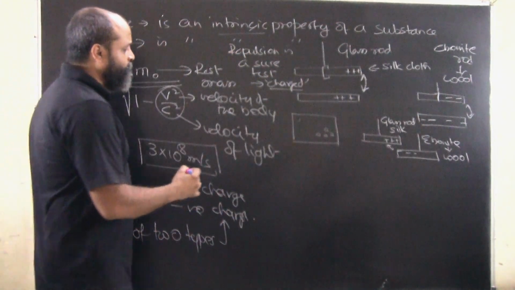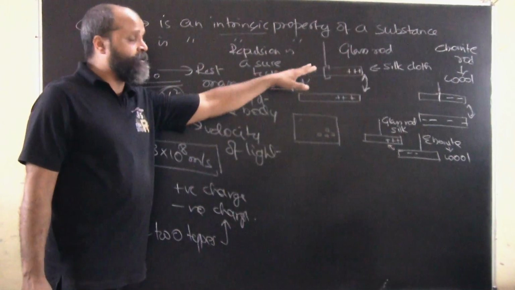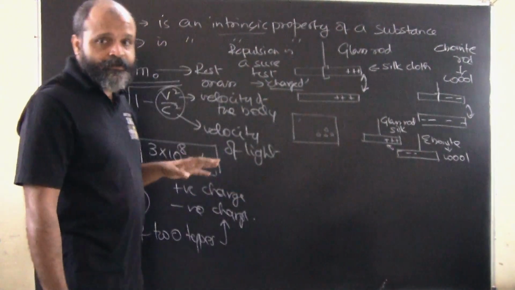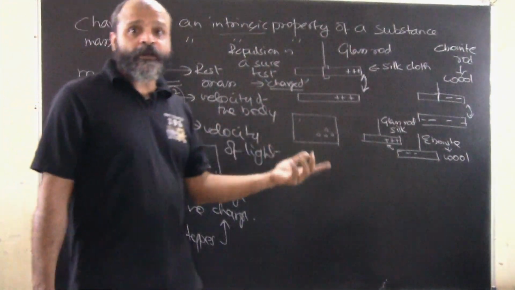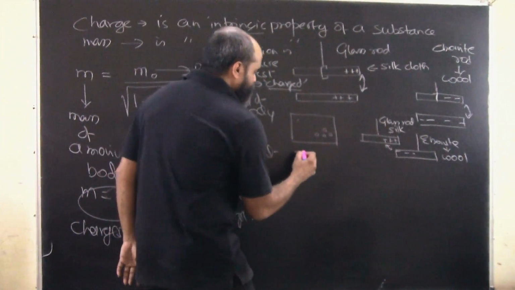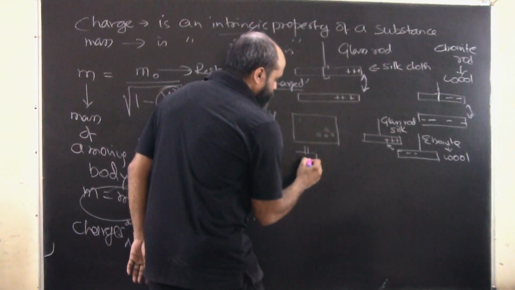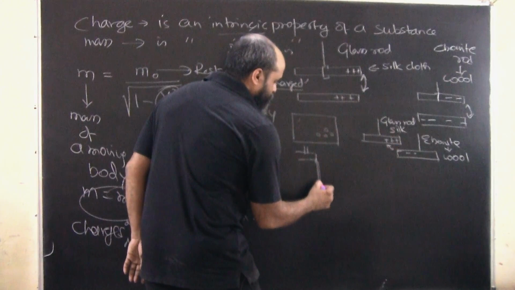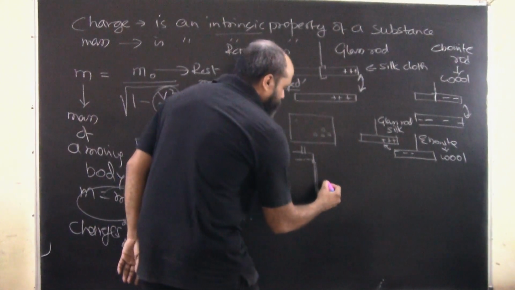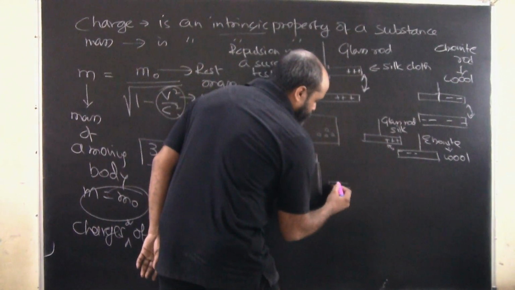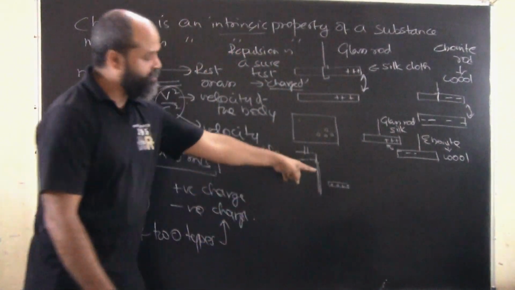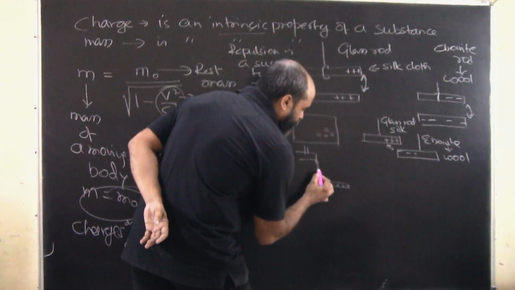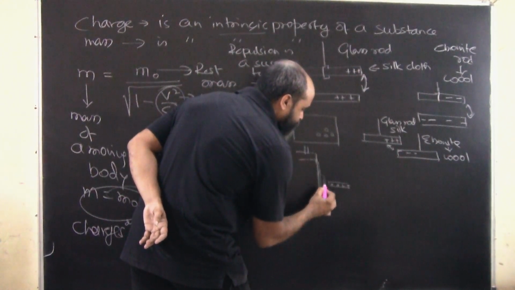This is not something specifically correlated to just solids, substances which are in solid state. It is also applicable to liquid state. For example, if you have water running through a tap, falling like this, and you bring a charged body close to it, you will see that the water will change its direction and fall like this.